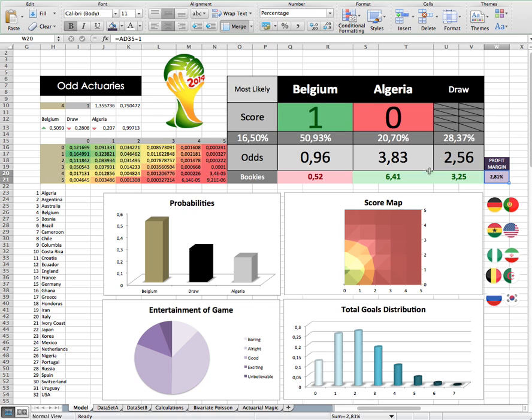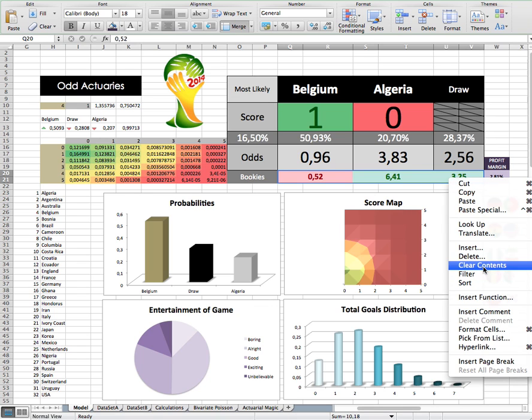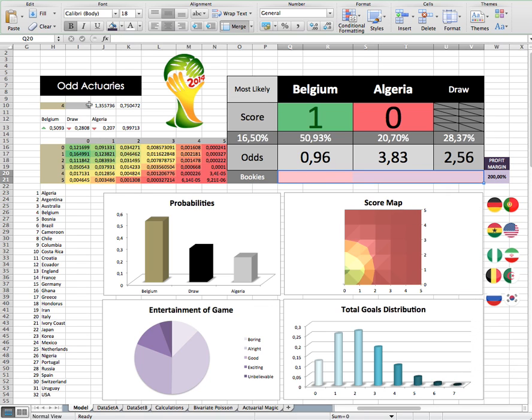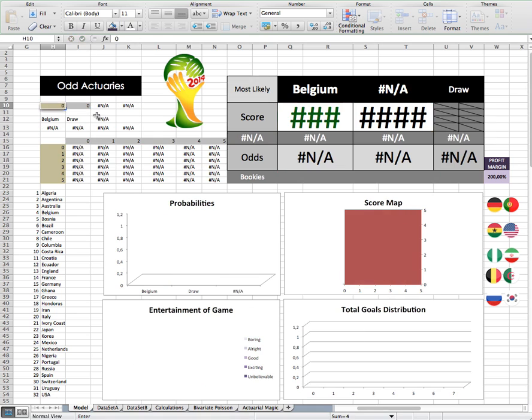Let's check out our last game, which is going to be Russia and Korea. So just clear that. So yeah, let's check out Russia and Korea. So Russia is number 28.